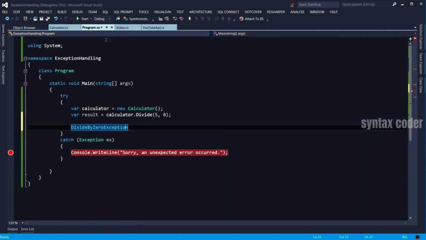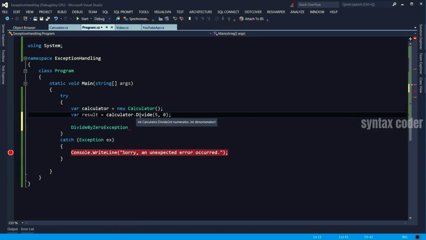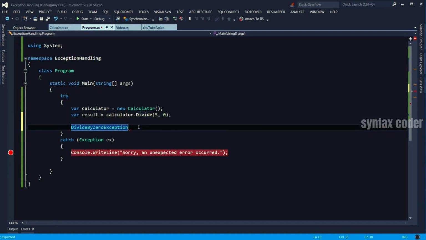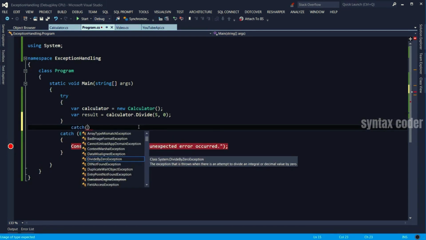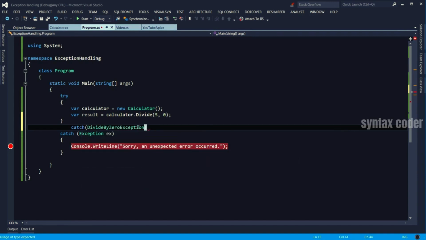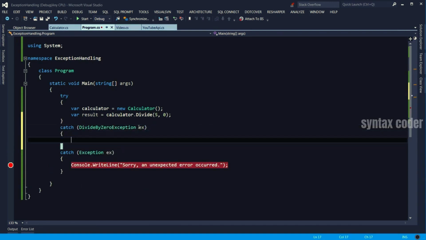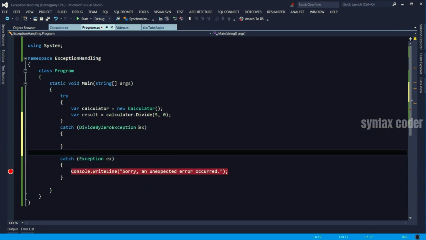So back here, let's say our Divide method could throw different kinds of exceptions and we wanted to handle each differently, we could have multiple catch blocks here. So we start with the most specific, DivideByZeroException. Then a more generic one, which would be ArithmeticException.